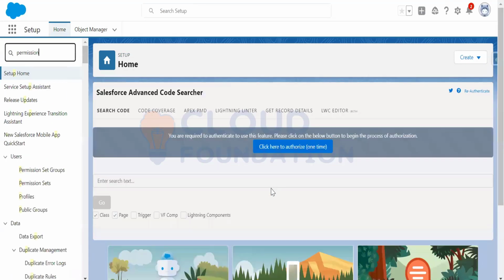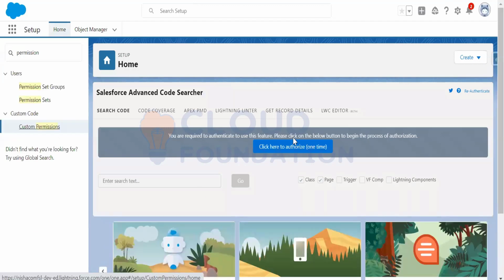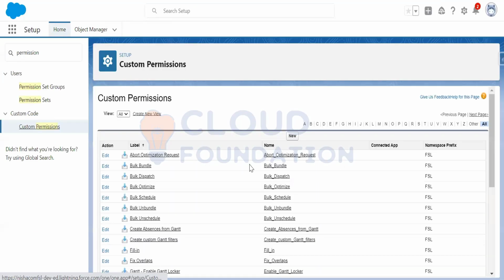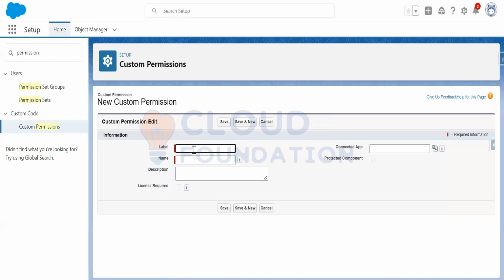Under the custom permissions, I need to create new, and here I will put the name, suppose, Toggle Service Jeopardy.